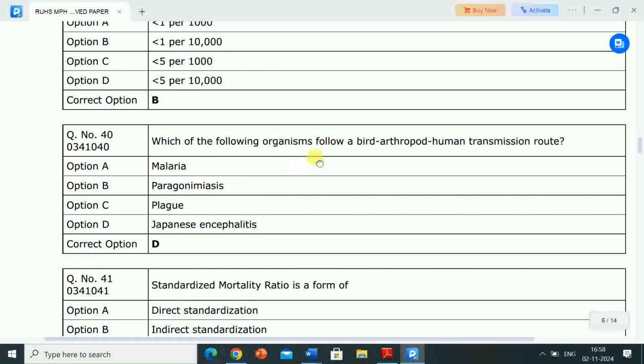Next question is, which of the following organisms follow a bird, arthropod, human transmission route? Options are A, malaria, B, paragonimiasis, C, plague, D, Japanese encephalitis. Correct answer is option D, Japanese encephalitis. So the disease whose organism follows a bird, arthropod, human transmission route is Japanese encephalitis.